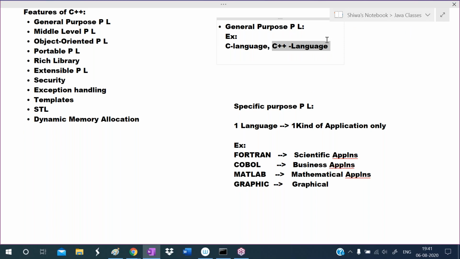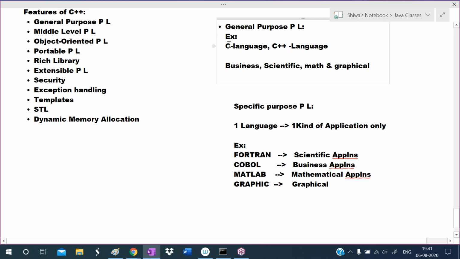Using C and C++, we can develop business applications, scientific applications, mathematical applications, and also graphical applications. Like this, we can develop many kinds of applications using C and C++. That's why these are called general purpose programming languages.